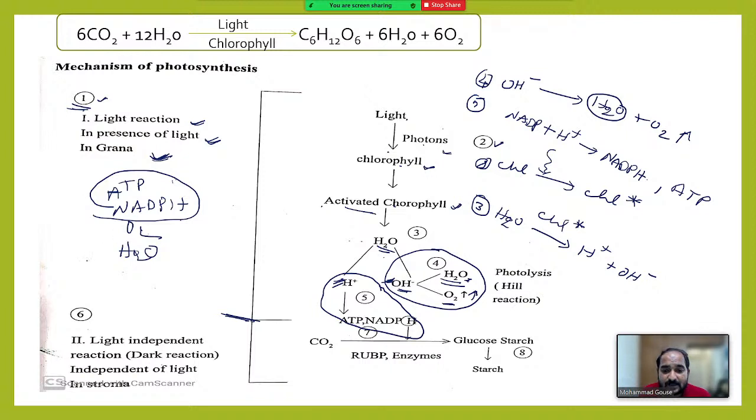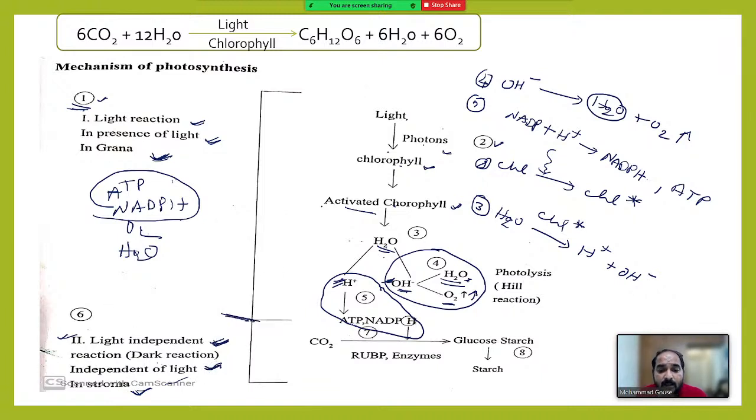In the dark reaction, when it comes to sixth one, dark reaction, what is happening here? The second phase of photosynthesis is called light independent reaction or the dark reaction. It is independent of light and it occurs in stroma of the chloroplast. It takes place in the stroma in presence or in absence of light. So it is independent of light.